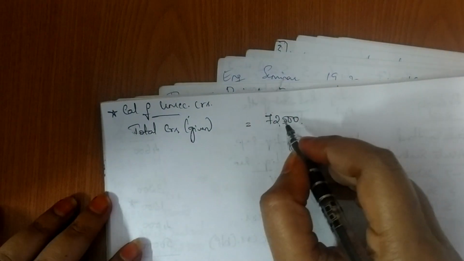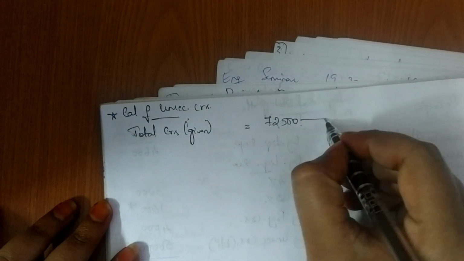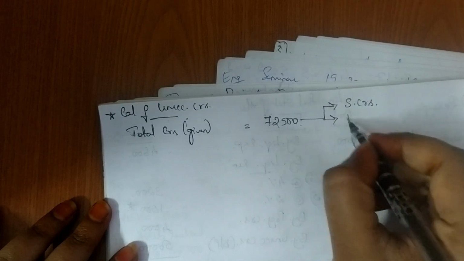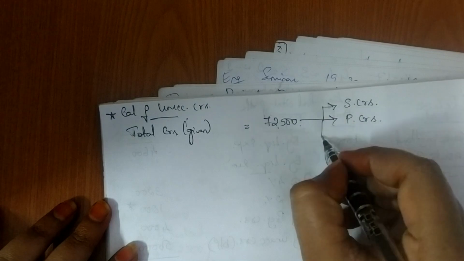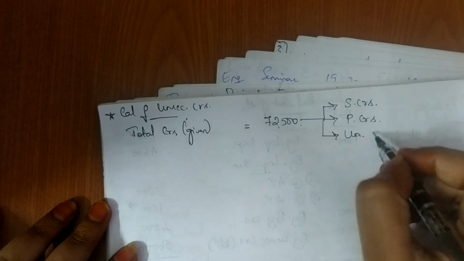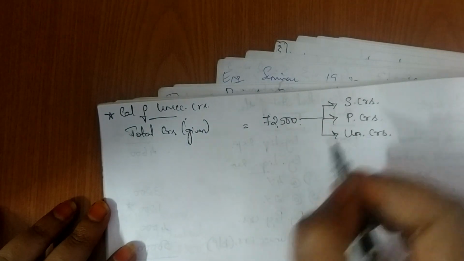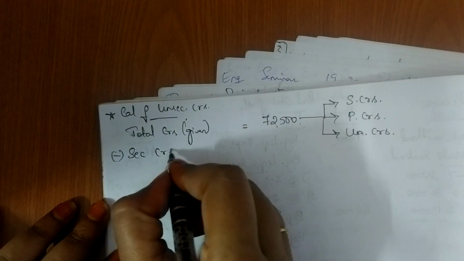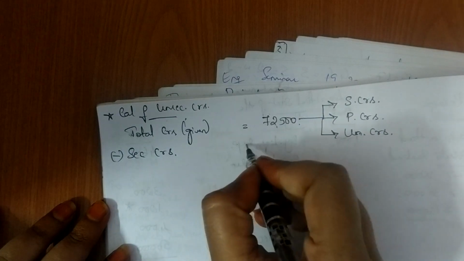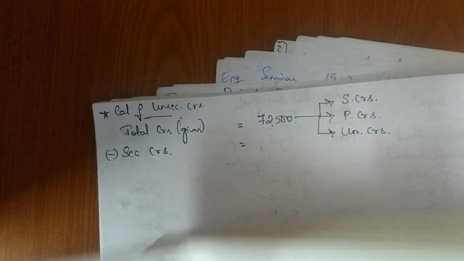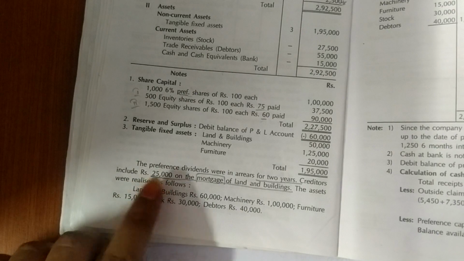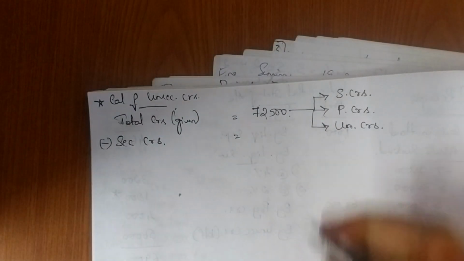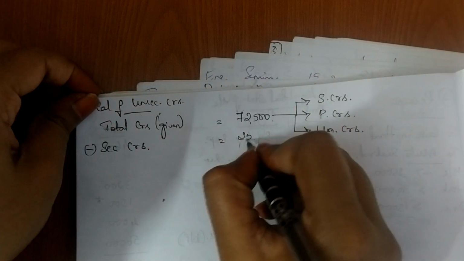Remember, from this 72,500, we should find out how much belongs to secured creditors, how much belongs to preferential creditors, and how much belongs to your unsecured creditors. All this we should find out. Okay. So first let me minus the secured creditors given. Secured creditors given here, if you see, they have clearly told you 25,000 on the mortgage of land and building. So that 25,000 belongs to my secured creditors. Okay.